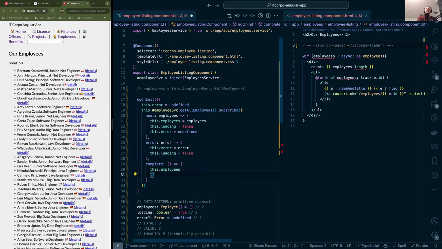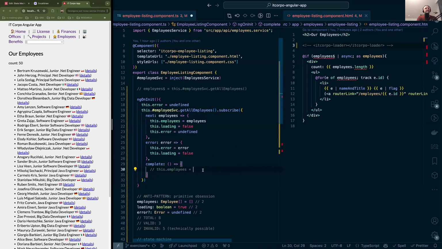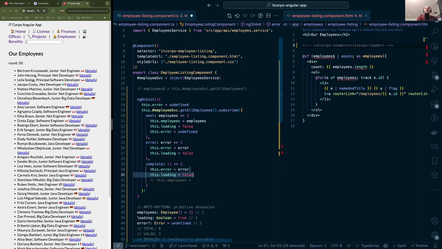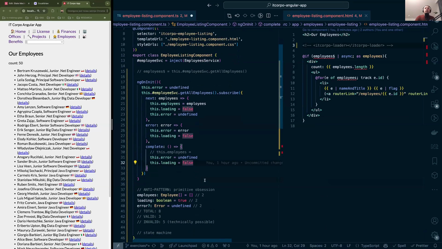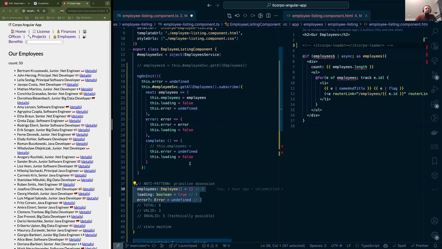So that's the point. I hope you can clearly see that when we complete, what should we do with this one? Maybe something, maybe nothing. If we have an error over here, well, maybe we should clear it, undefined. And yeah, loading should be certainly false in this case. I hope that until now, you can clearly see that this example is so simple, but it gets messy, right?